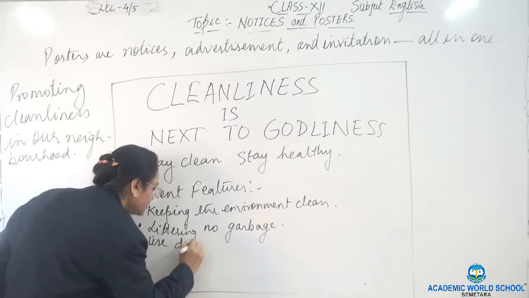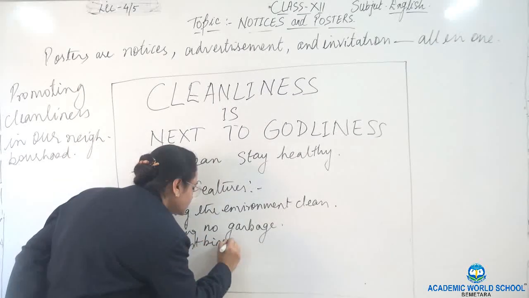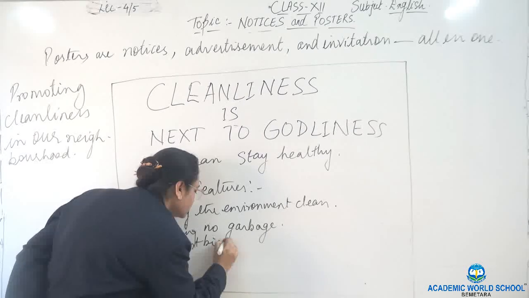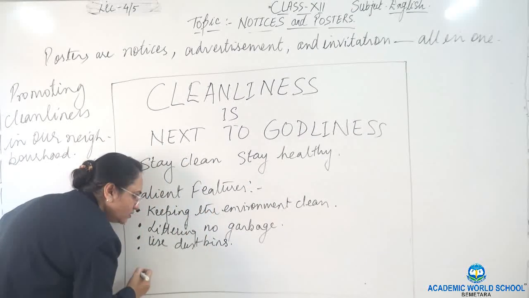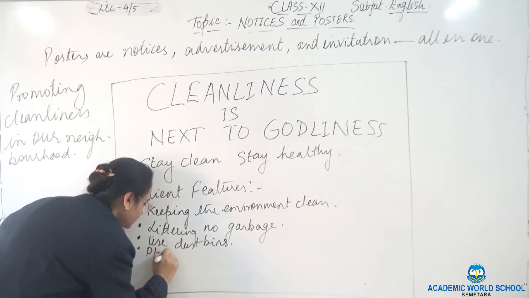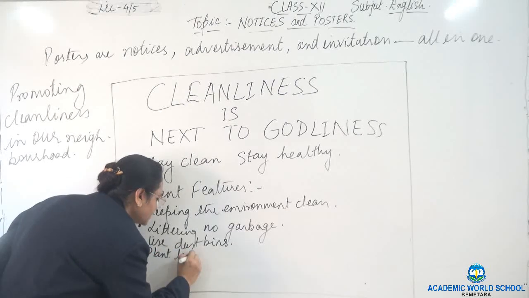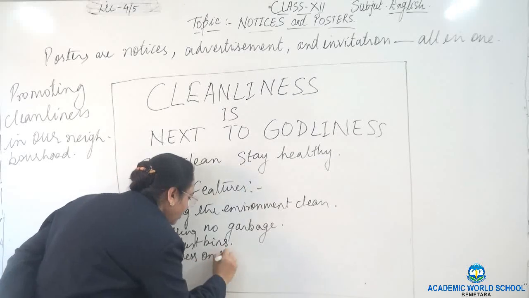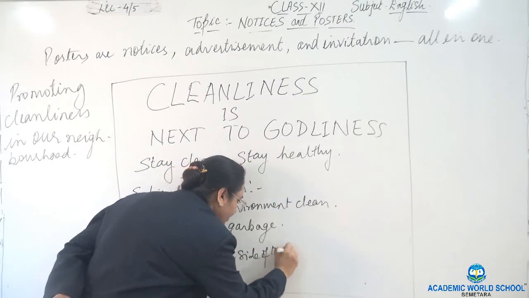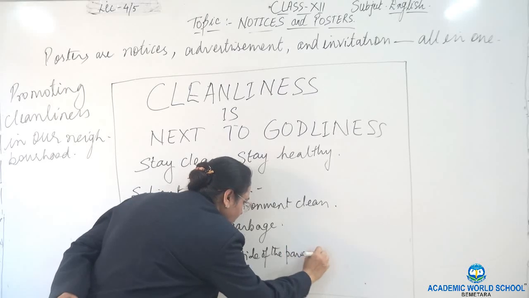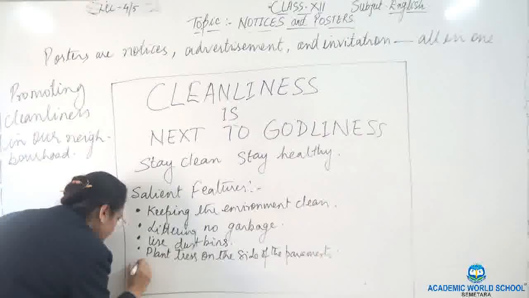Use dustbins. Number 4, plant trees on the side of the pavement. Okay, pavements.